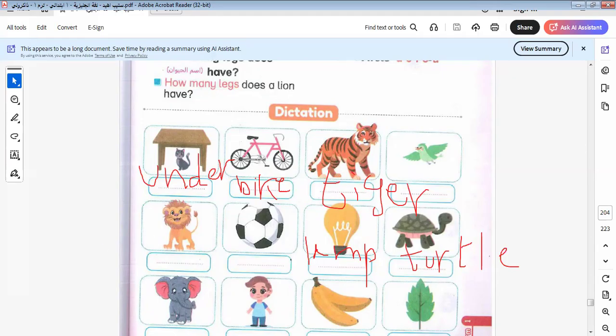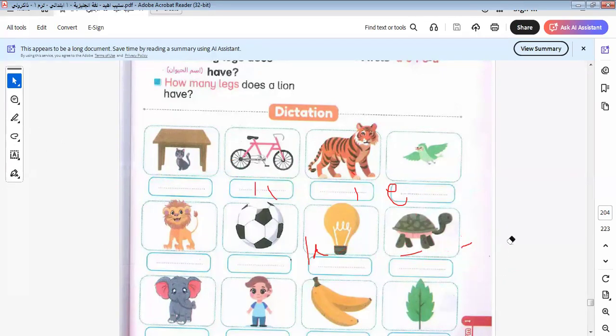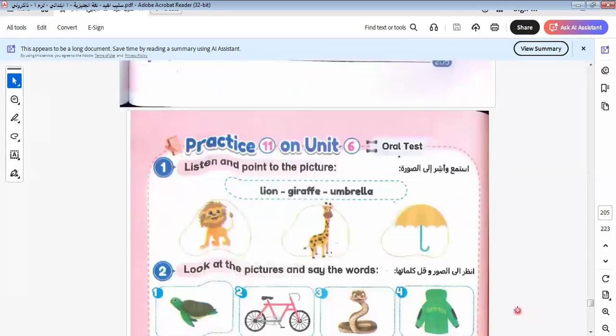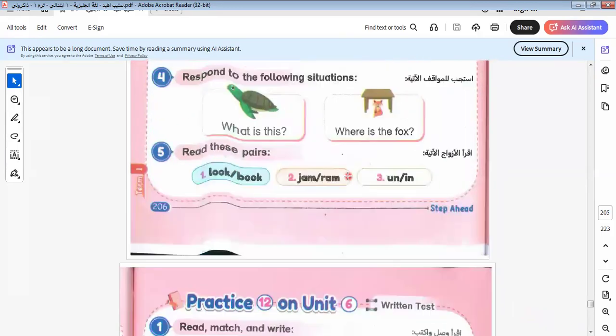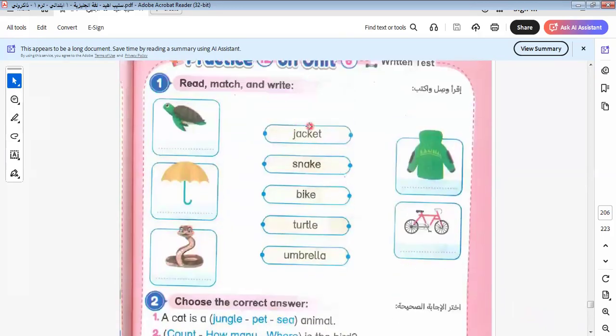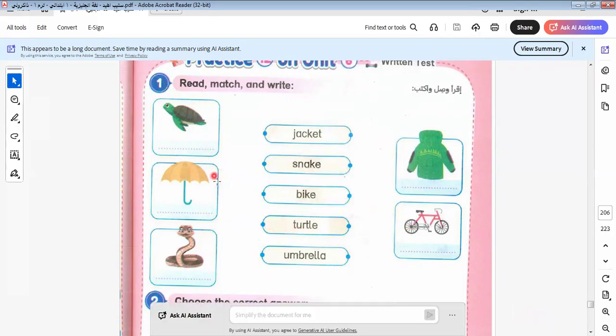Let's continue the rest of the exercise. Here is the practice on the unit. Let's do it together. Here we have jacket. Which one is the jacket? I select this one. Snack, this one. Bike, this one. Turtle, where is the turtle? This one. Umbrella, this one.